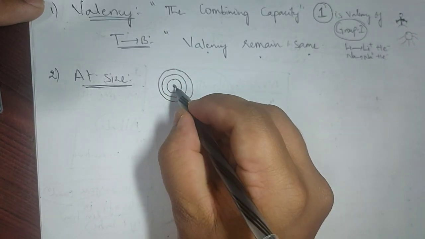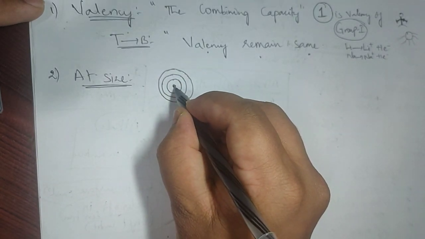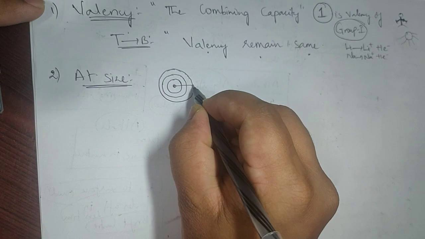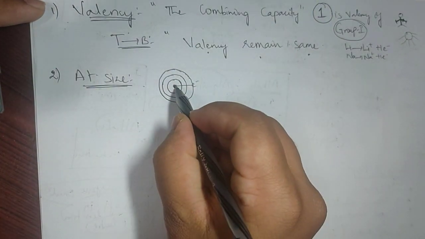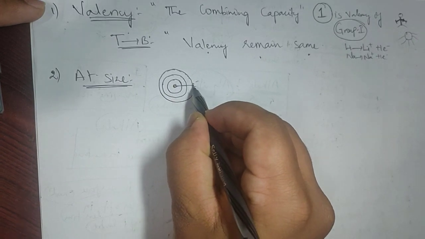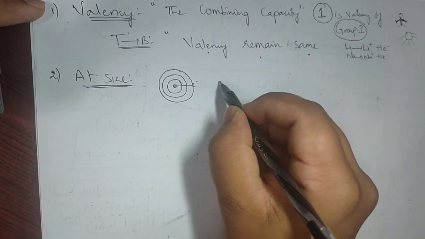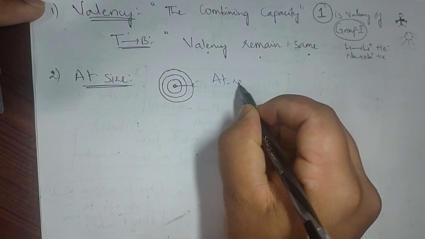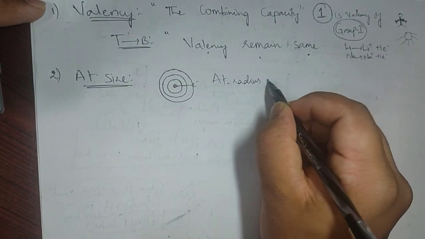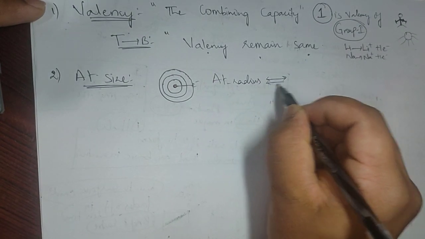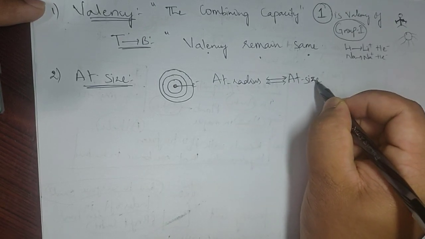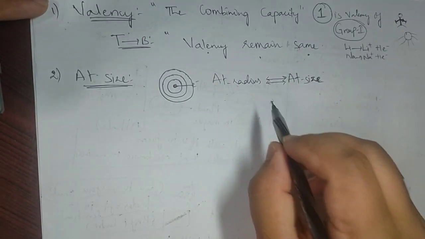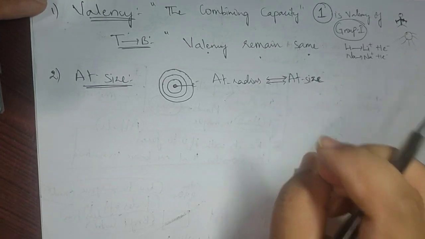From the center of the nucleus to the outermost shell or outermost electron, the distance between the center and the outermost electron we call atomic radius. Atomic radius is equivalent to atomic size. We generally consider atomic radius and atomic size to be the same.